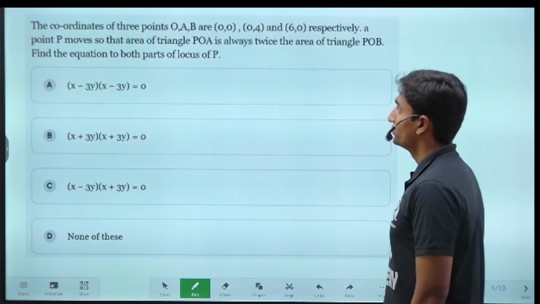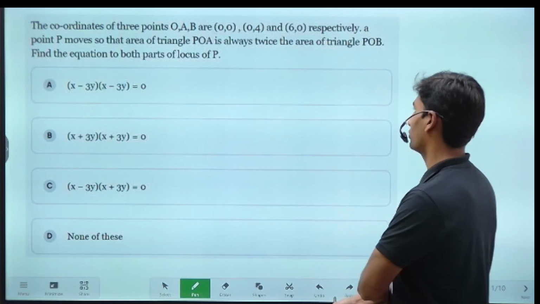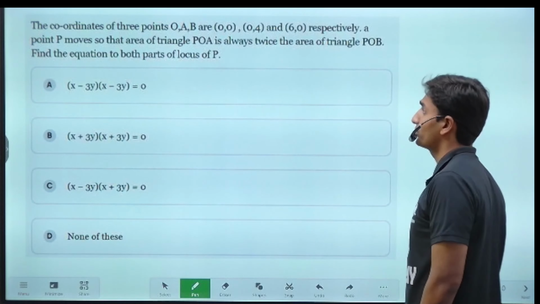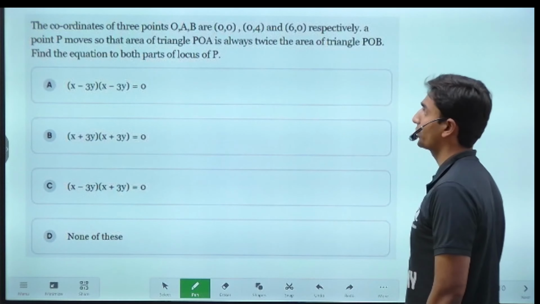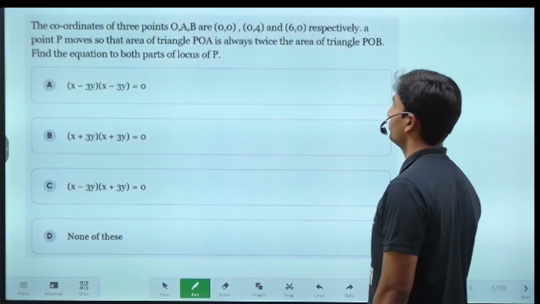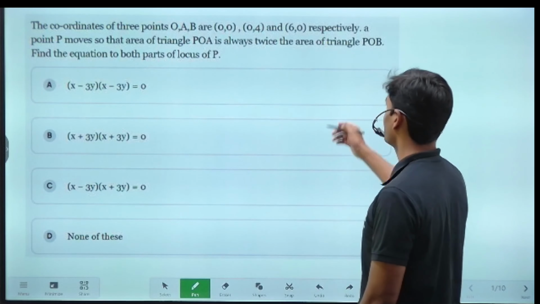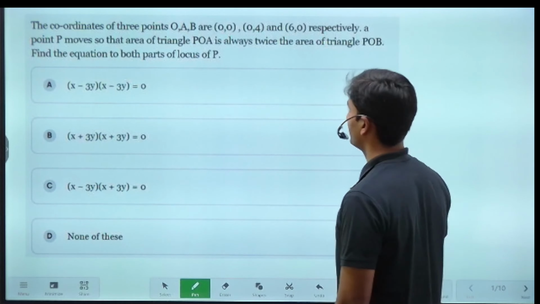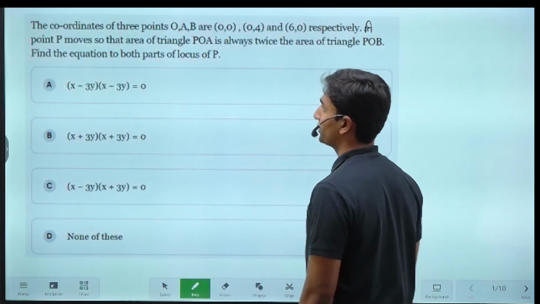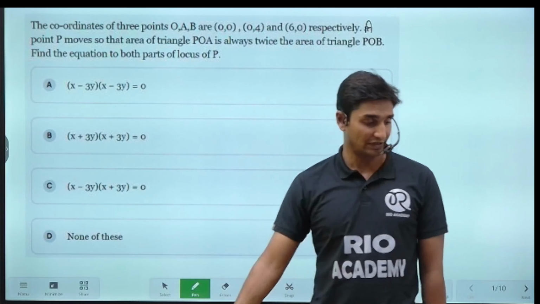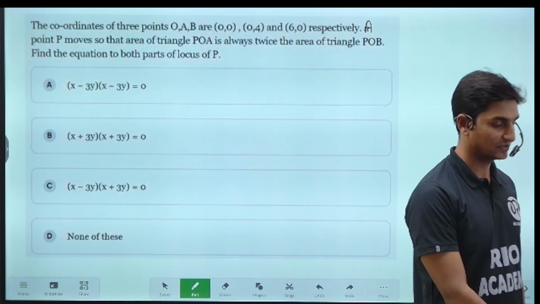The coordinates of 3 points O, A, B are (0, 0), (0, 4), (6, 0) respectively. A point P moves so that the area of triangle POA is always twice the area of triangle POB. Find the equation to both the parts of the locus of the point P. Just read this question and try to understand what it is saying.